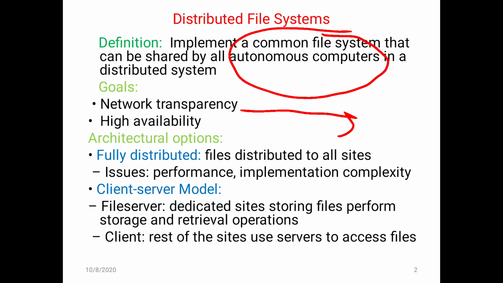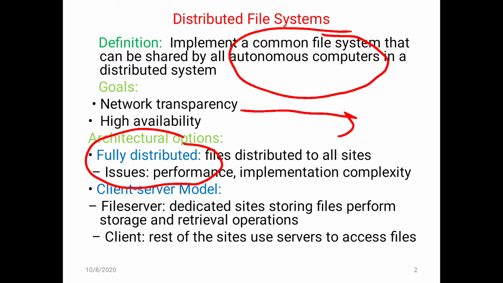Further, if we discuss the architecture used in distributed file systems, there are two architectural options. One is fully distributed. It is simple: files are located with each processor or each system in the form of its memory. But this is not effective because there are certain issues, like performance issues and implementation complexity issues in accessing the files and in communicating with each other.